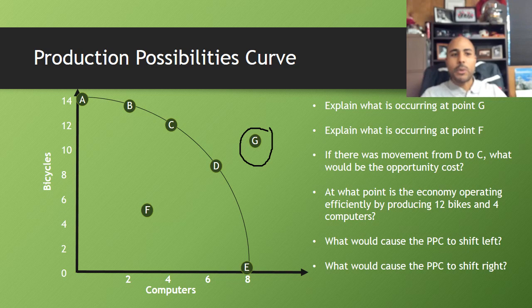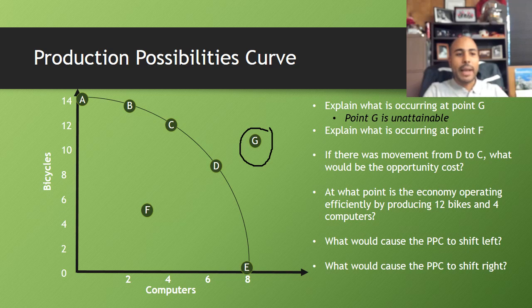Hopefully everybody remembers that when you see a point like point G, that's what we call unattainable. Unattainable simply means that there's no way we can get there with the given resources that we have. Obviously, we only have a certain amount of resources to create bicycles or computers, and point G represents a mixture of resources that we simply can't get. Okay?